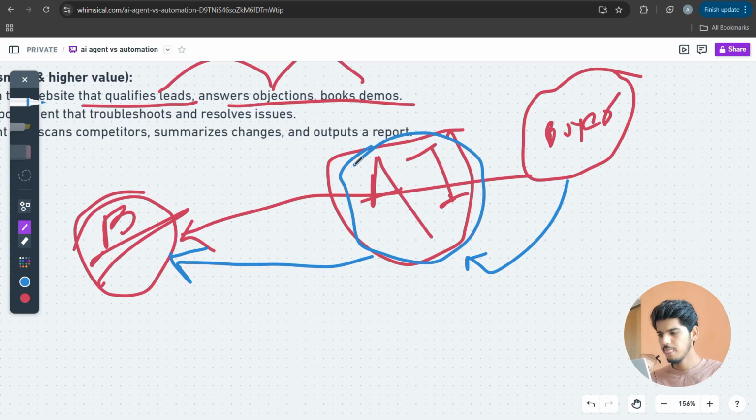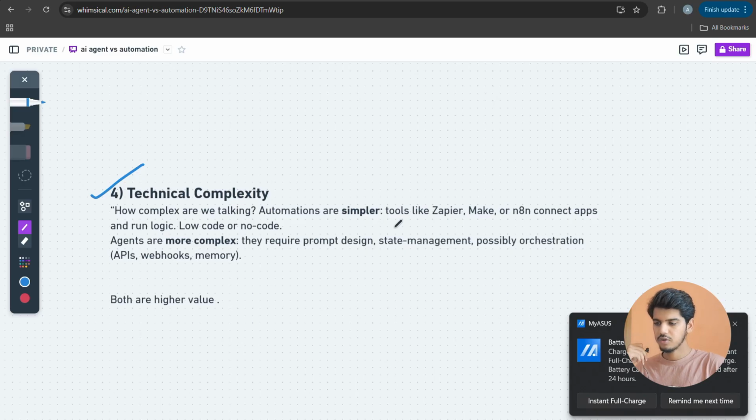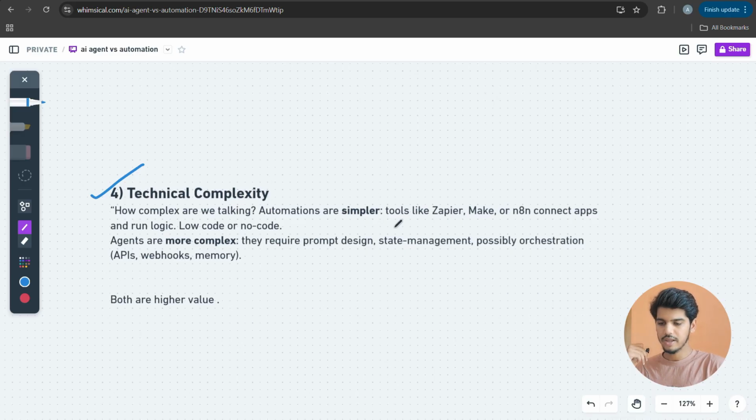Let me choose my pen. Now let's come to the next part, technical complexity. Automations are simpler. Tools like Zapier, Make.com or N8N are the tools which you can use for automation.